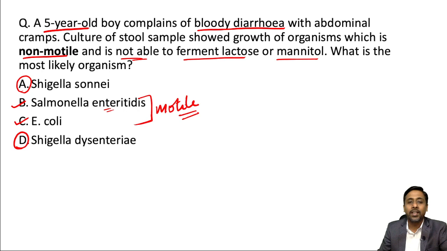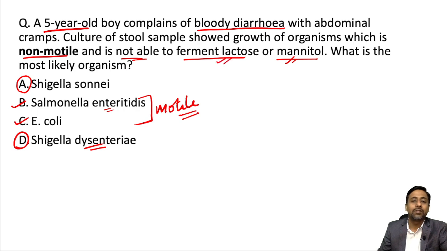Subgroup A, that is Shigella dysentery, does not ferment mannitol. However, the rest of the subgroups ferment mannitol. So Shigella dysentery is non-mannitol fermenter and non-lactose fermenter.